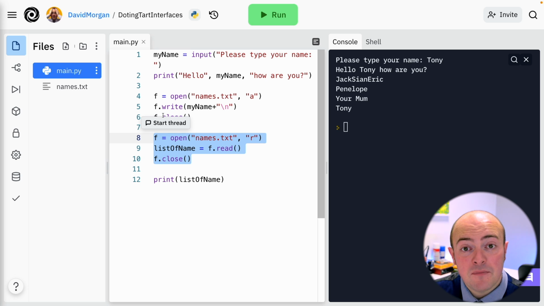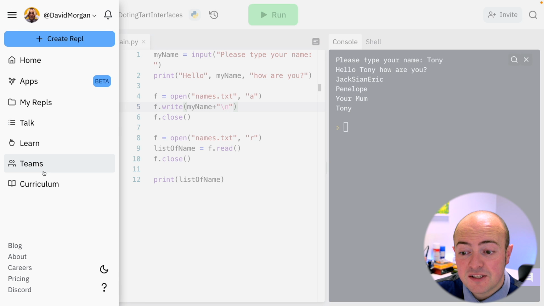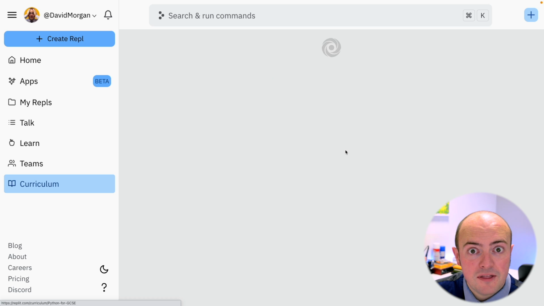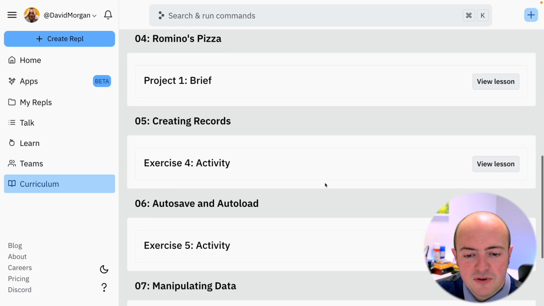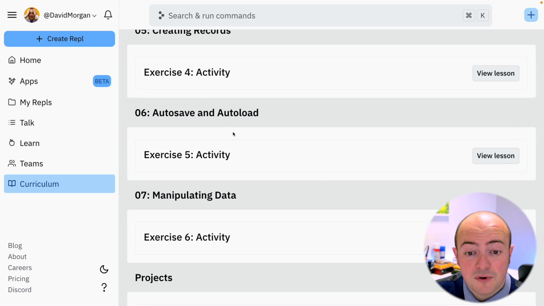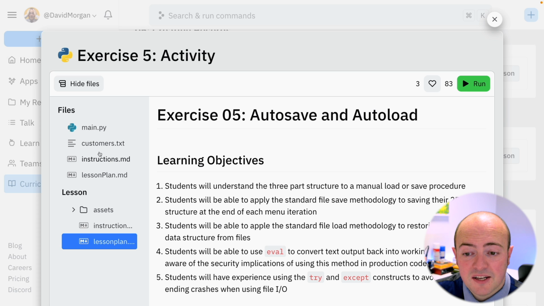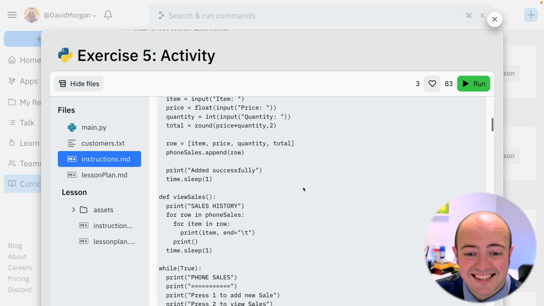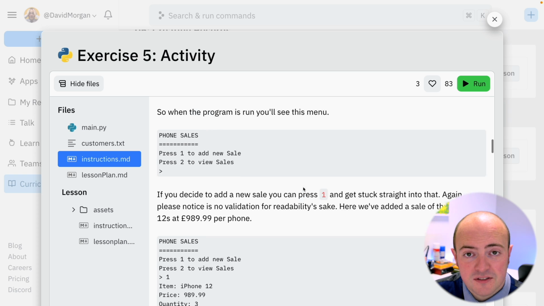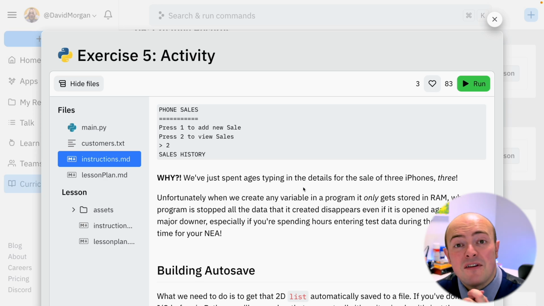Now, if you want to find out more about using file saving, the nicest thing to do would be to jump to the curriculum tab on repl.it, go to Python for GCSE, and have a look at this beautiful activity I've created for you on autosave and autoload. This is a fantastic way of understanding how to automatically save chunks of data to a computer and load it back up the same way you'd have in a video game.